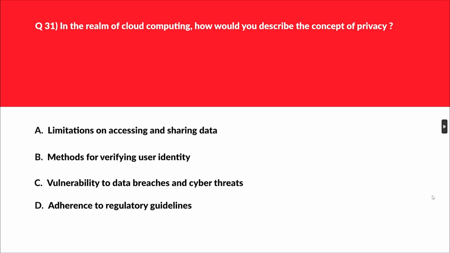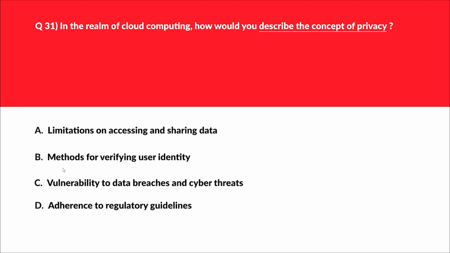Alright, this question will test your concepts on privacy, especially data privacy, which is one of the basics. Let's first look at option A. A says limitations on accessing and sharing data. Privacy involves controlling who can access and share data to ensure that personal information is not disclosed without consent. So this can be the potential answer because there's a mention of sharing as well as accessing.